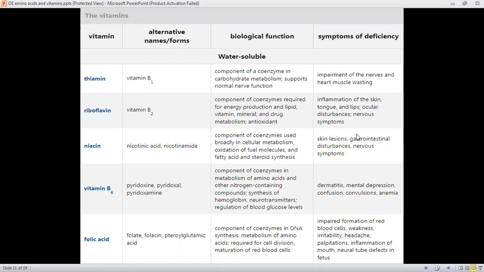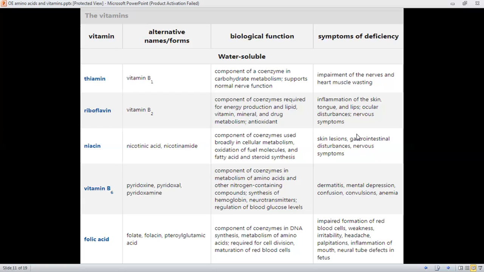First is thiamine. It is also called B1. It's a component of coenzymes in carbohydrate metabolism and supports normal nerve function. Riboflavin, which is called B2, is a component of coenzymes required for energy production and lipid, vitamin, mineral, and drug metabolism, and it also acts as an antioxidant. Niacin, which is also called nicotinic acid or nicotinamide, is a component of coenzymes used broadly in cellular metabolism, oxidation of fuel molecules, and fatty acid and steroid synthesis.